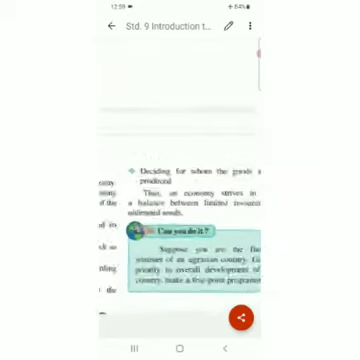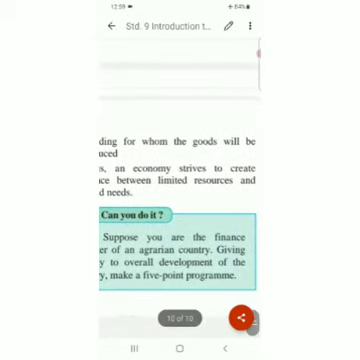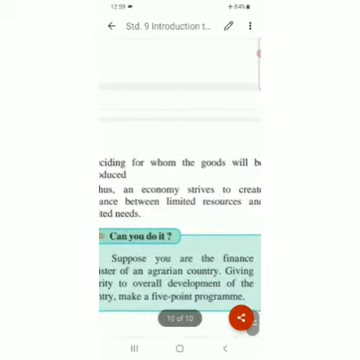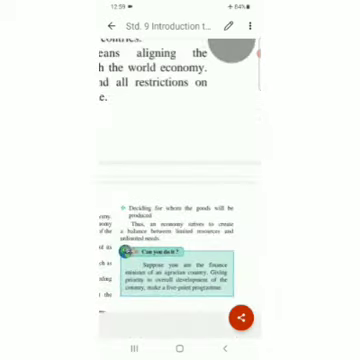Now, here one activity is given. See, if you are interested, you can do it. Suppose you are the finance minister of an agrarian country. Giving priority to overall development of the country, make a 5-point program. This 5-point program is a way ahead of you. So just read that out.